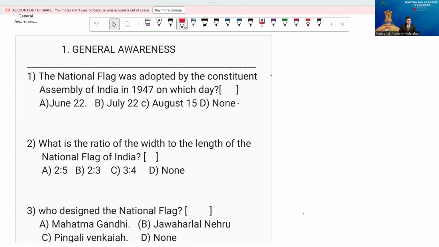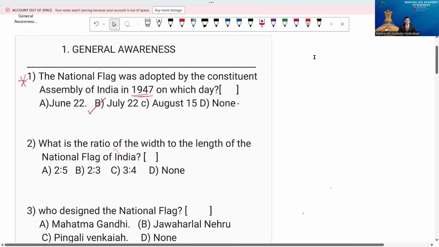So the point in the case is what? Before that, we adopted the national flag. On which date is it? A, June 22nd, B, July 22nd, C, August 15, and D, none. Beta, the answer is July 22nd. Remember, it's a very important question. Generally, there's a chance of asking this type of question.